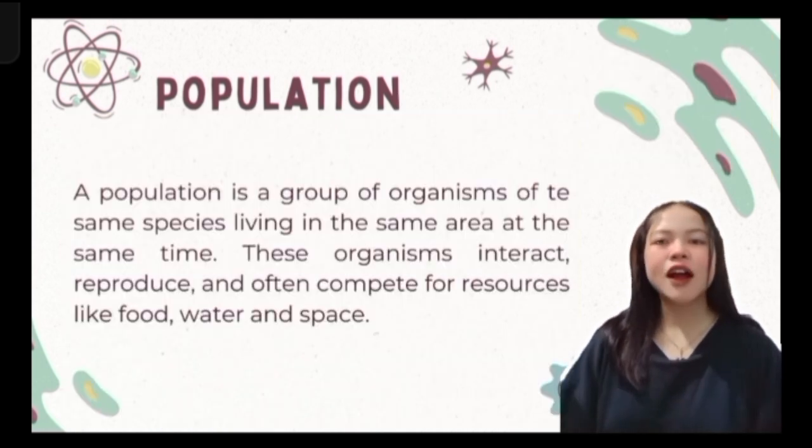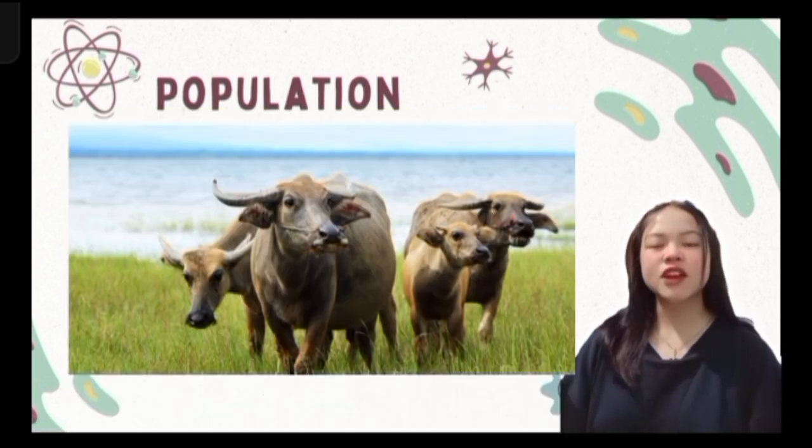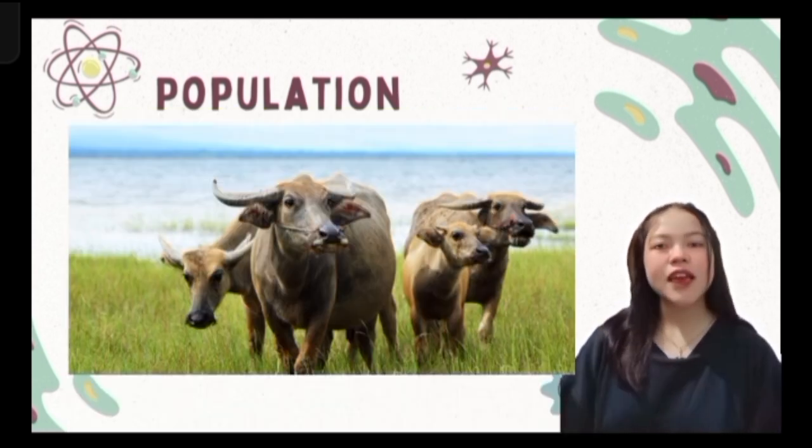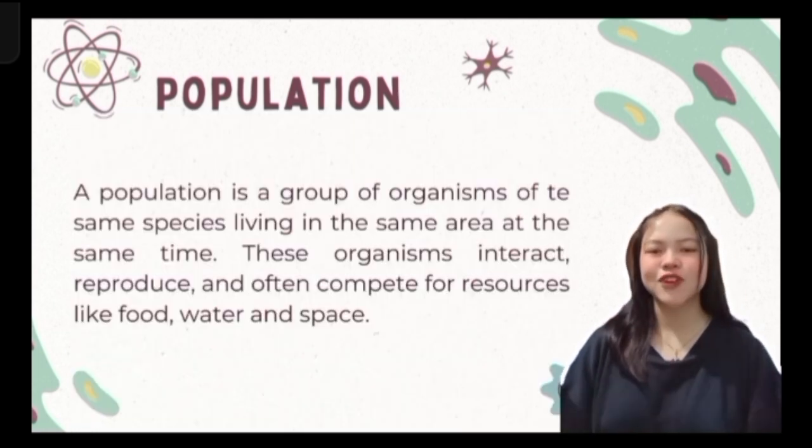For example, a group of carabaos living in one rice field in a barangay is a population. They may share the same food source and compete for space or mates. So that's the population.